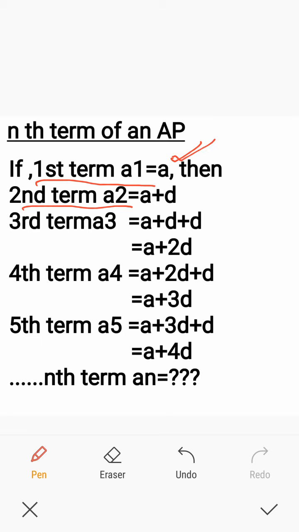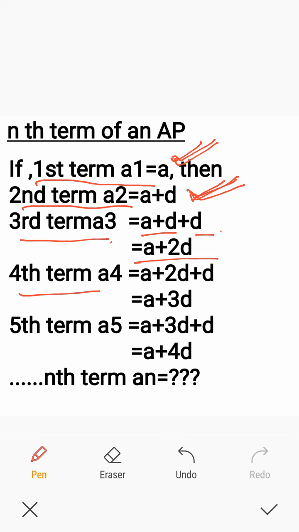For getting the second term, we have to add the common difference to the first term. If the first term is A, second term will be A plus D. And third term A3 will be second term plus common difference, A plus D plus D, so A plus 2D.